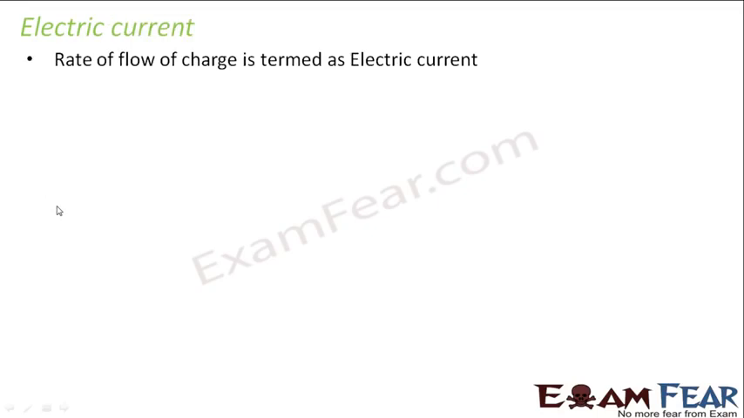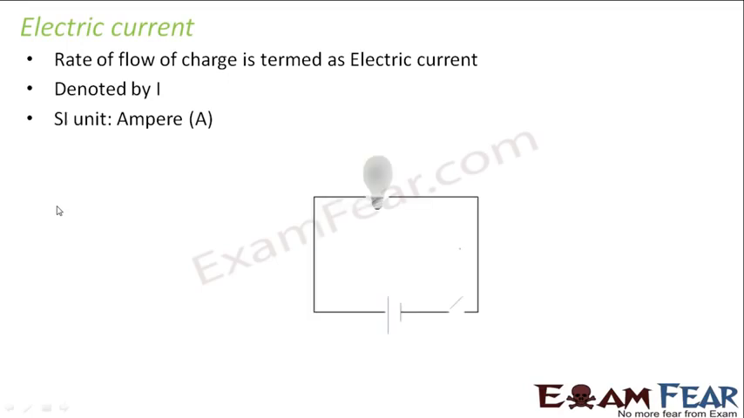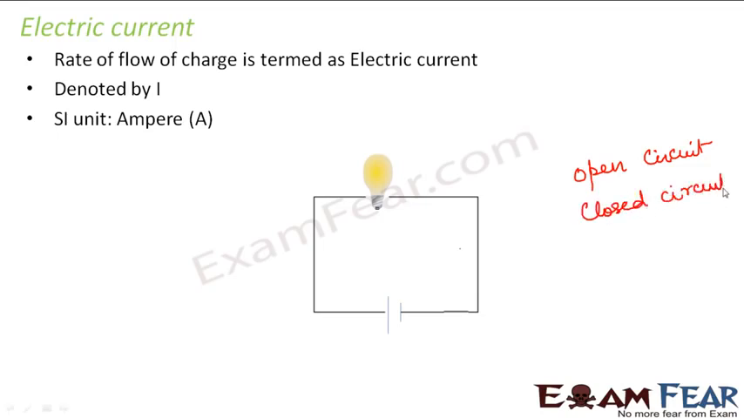So as we all know, electric current is nothing but rate of flow of charge. It is denoted by I. Its SI unit is amperes. So normally when you look at any circuit, as long as the switch is off, the circuit is not complete. We call this as an open circuit, and there is no current flow in an open circuit because the path is not completed. But the moment you switch it on, the path is completed and therefore the bulb glows, and this is what we call as a closed circuit. So many a times you are asked, how is an open circuit different from closed circuit? So this is what it is.